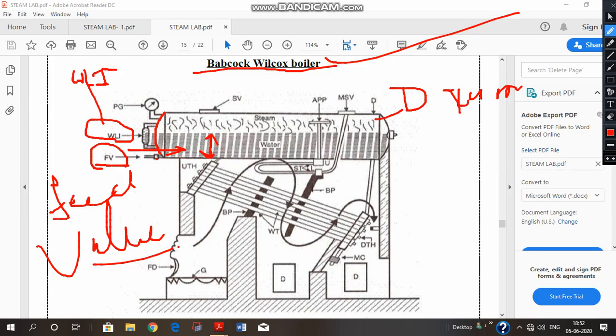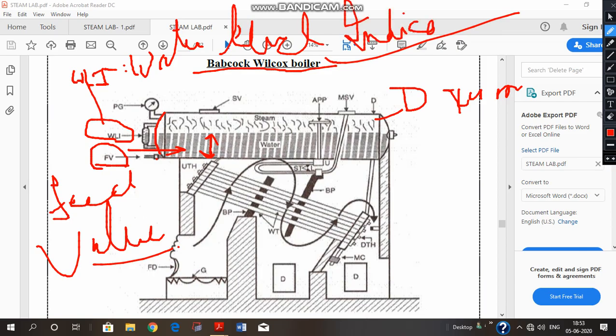Our water level should not be too high and it should also not be too low. WLI stands for water level indicator.